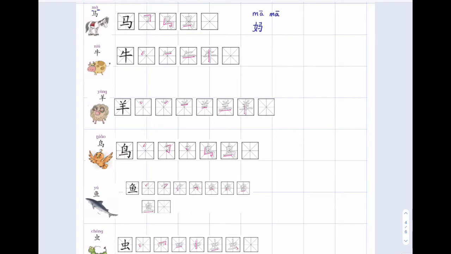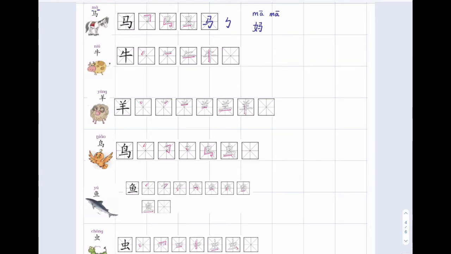Okay, 马. Let's see how to write it. 一, 二. So this is a really long stroke, just one stroke. 三, 3 strokes only. Then we have 马, which means horse.